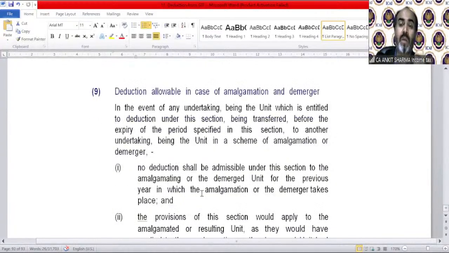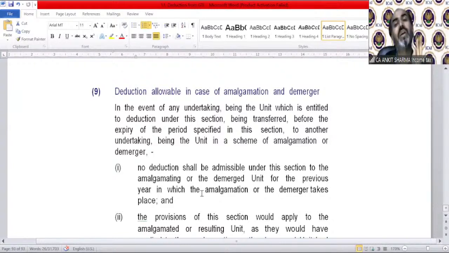Deduction allowable in case of amalgamation and demerger? Yes, of course, for the balance number of years it can be claimed. In the event of any undertaking, being the unit which is entitled to deduction under this section, being transferred before the expiry of the period specified in this section to another undertaking in a scheme of amalgamation or demerger, what will happen? Of course, the amalgamating company cannot claim that deduction after amalgamation. The demerged company cannot claim the deduction.